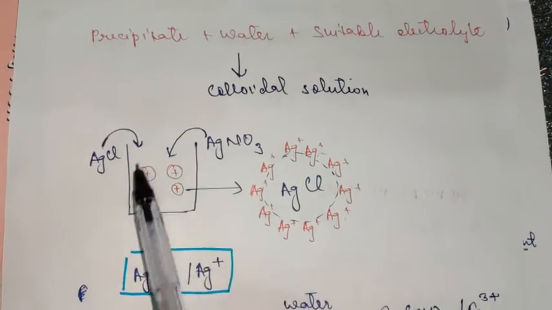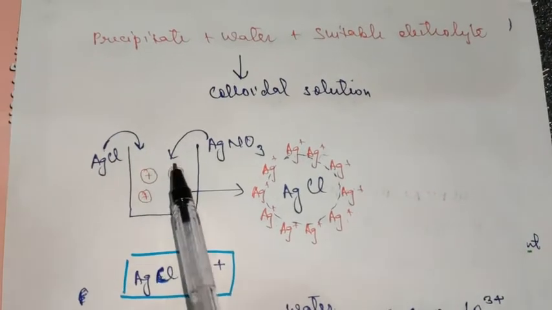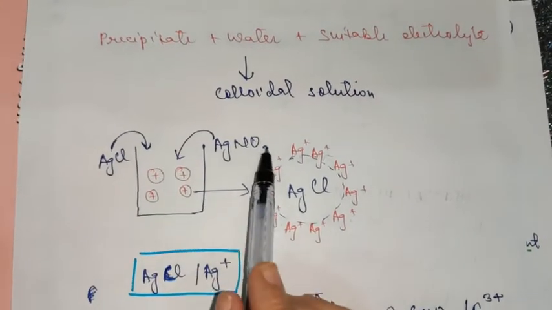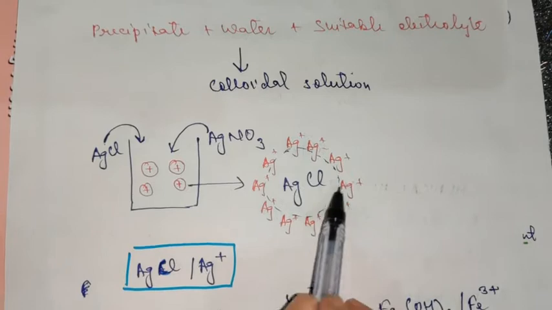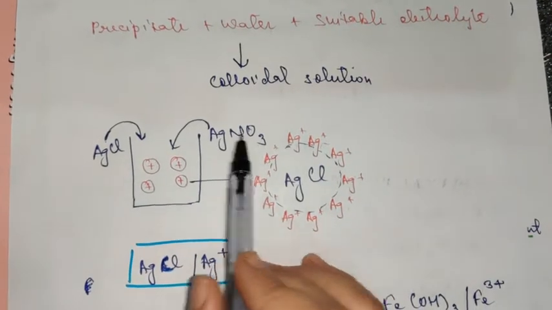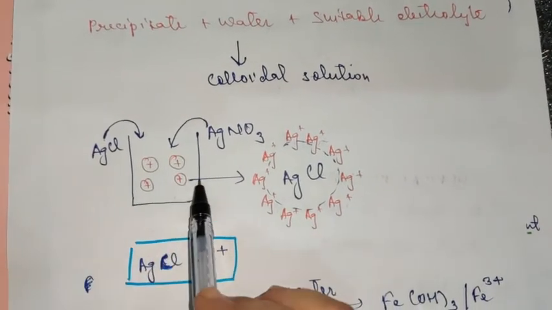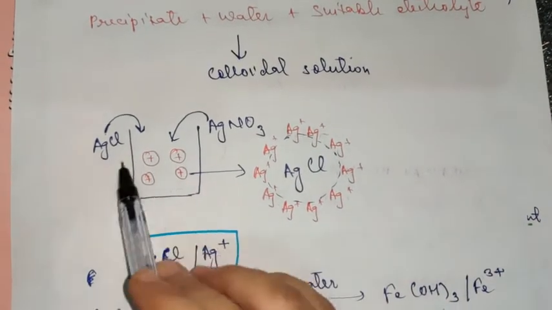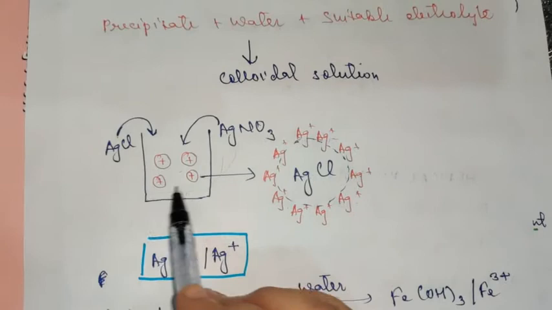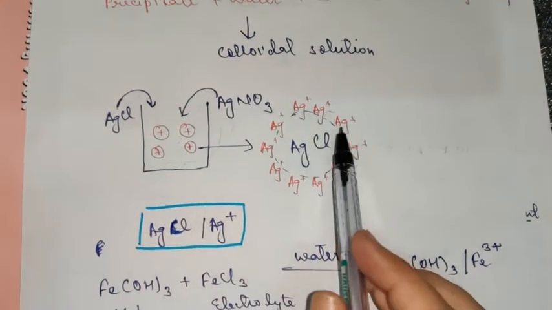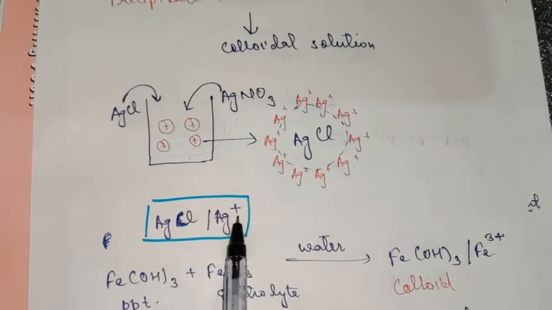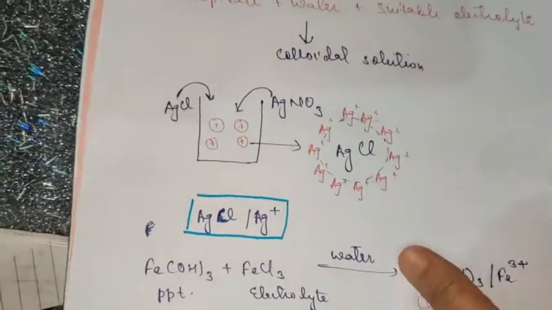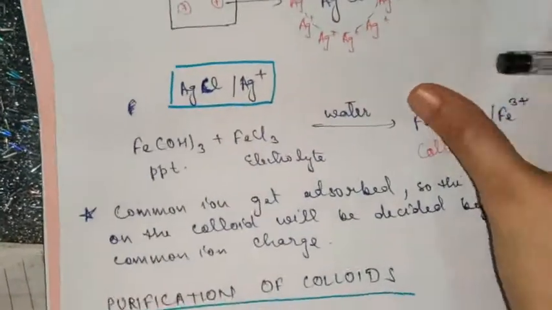But overall this colloidal system will be neutral. Why? Because the Ag+ has adsorbed itself on the surface, but nitrate is there in the solution as a spectator ion. Though it is not interfering in this system, it is there in the solution as a whole. So this solution as a whole remains neutral, but the colloidal particle has a positive charge. Okay.